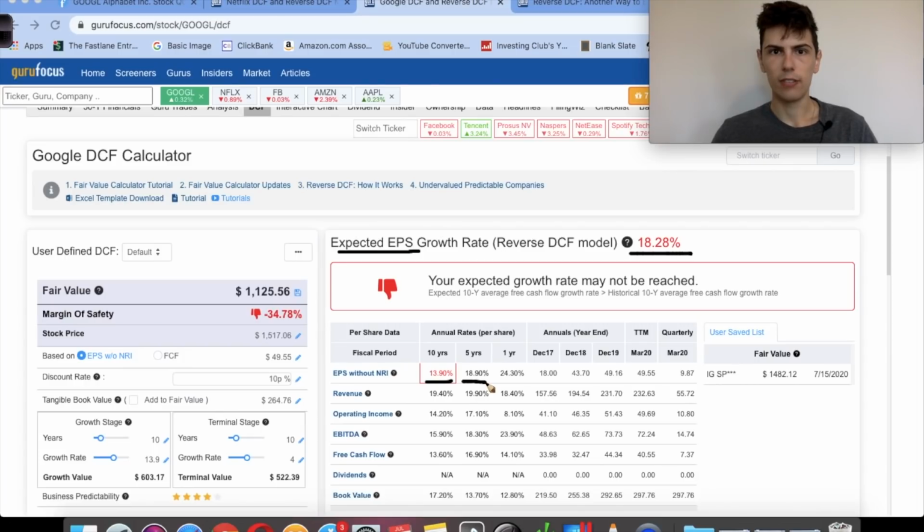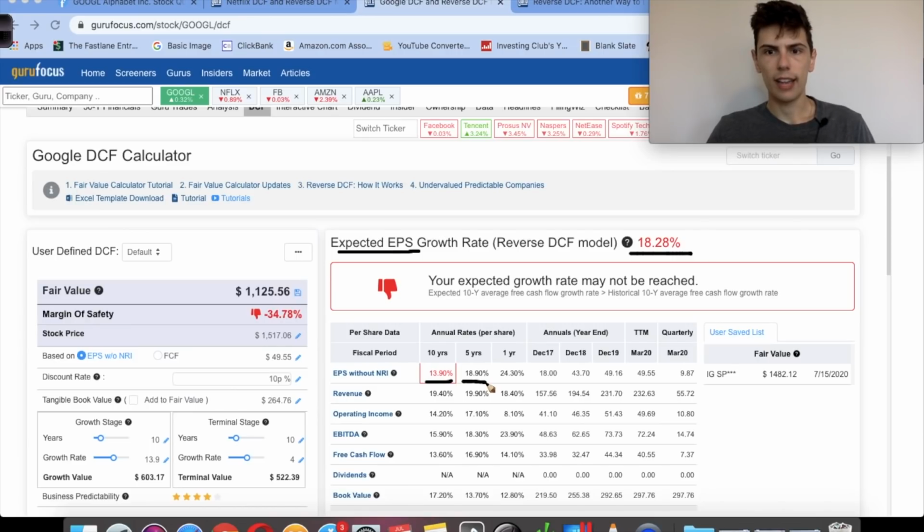Google also has a ton of subsidiaries like YouTube and Waymo, the autonomous driving company, where most investors aren't even valuing Waymo into the price of Google stock because Waymo isn't profitable. They're looking at the money that Google's making. But if Waymo becomes a big thing in the future and autonomous driving becomes as big as everyone expects it to be, again, Waymo could be a huge source of growth for Google.